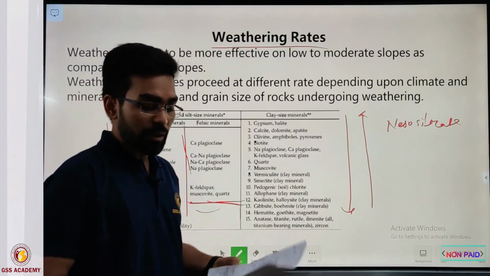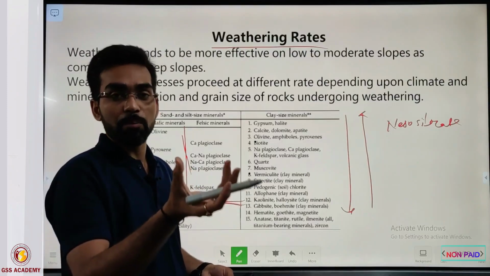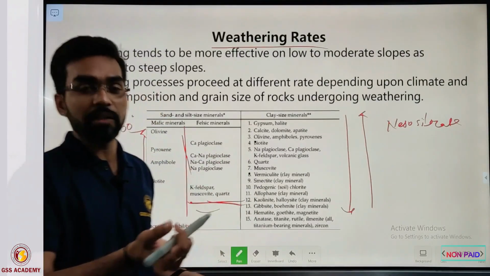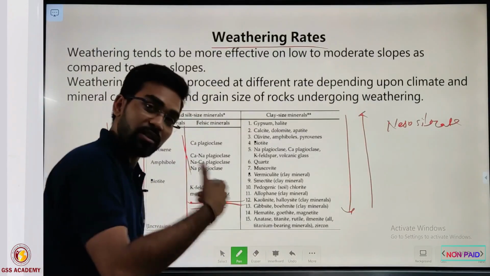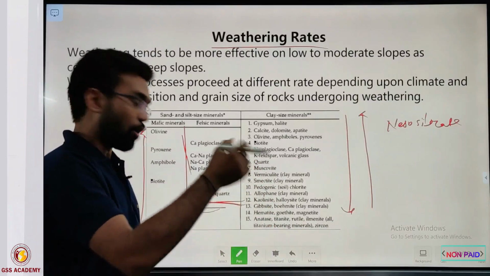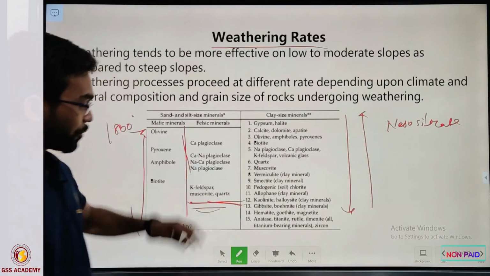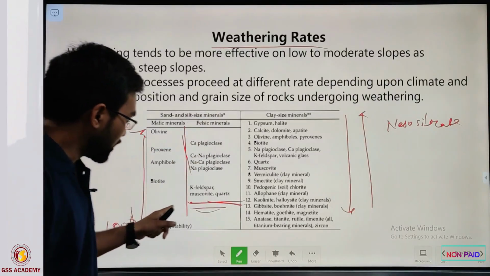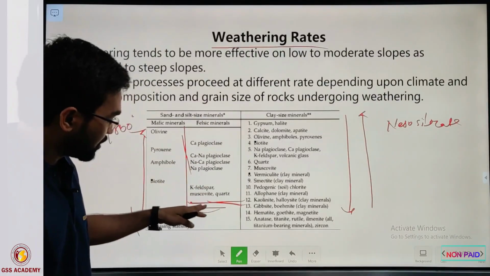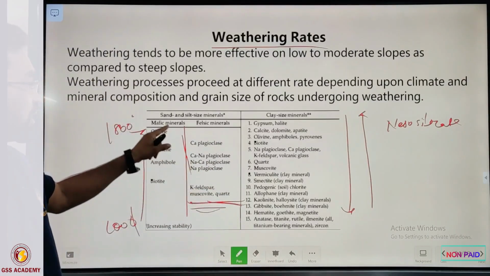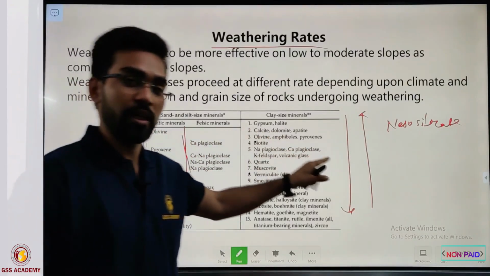What happens in weathering? There is a breaking of the bond by the action of either water or different chemical agents. If the bond is stronger because of maximum polymerization, obviously the effort needed to break the bond will be maximum. That is why quartz and other minerals that crystallize below, in tectosilicates, are more resistant in comparison to the nesosilicate minerals.